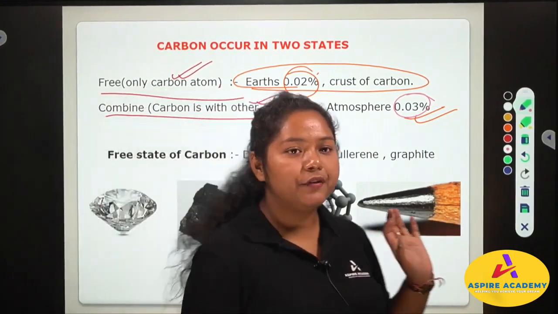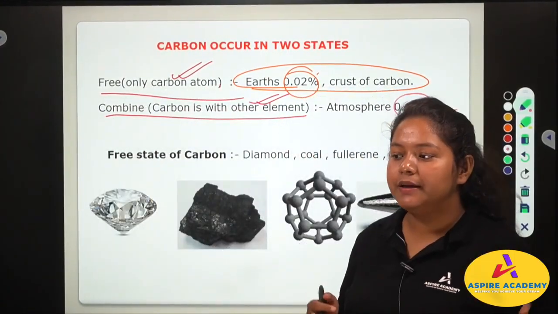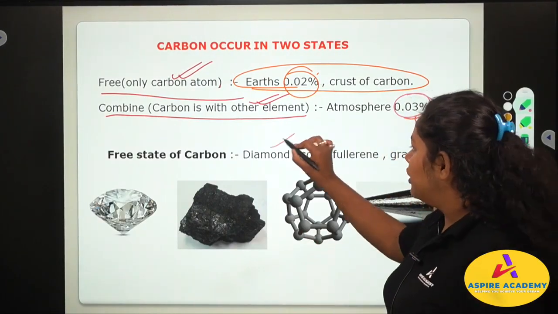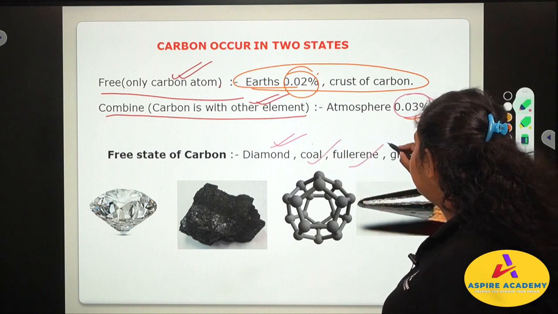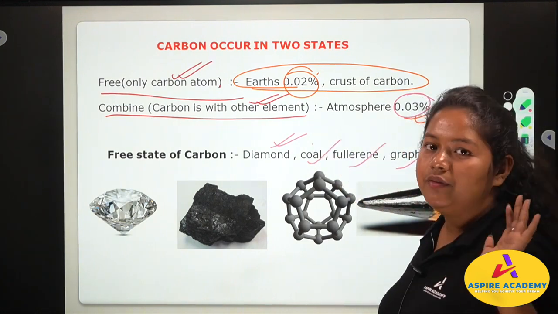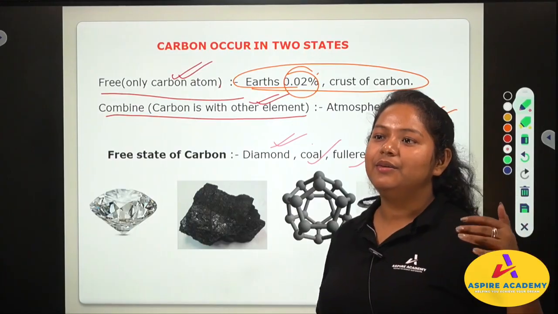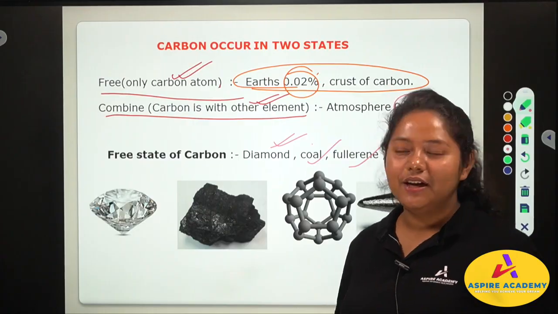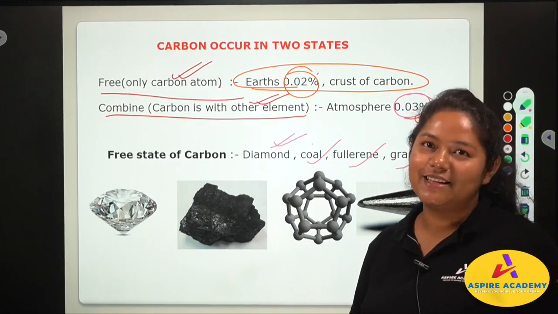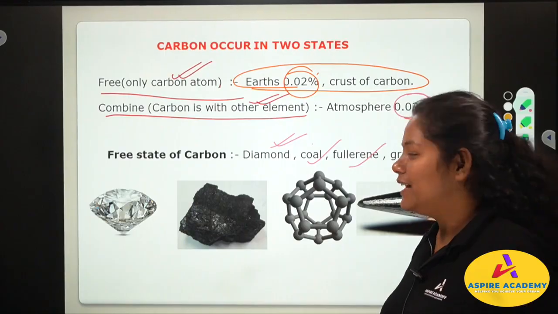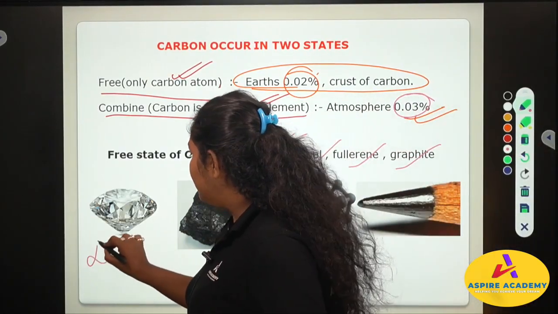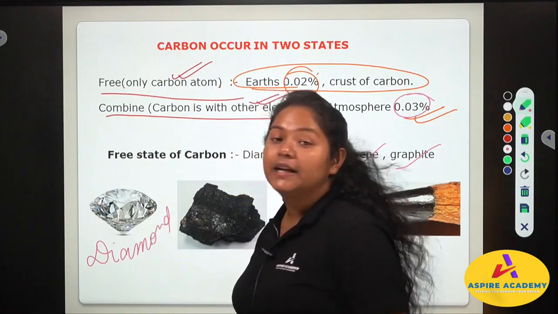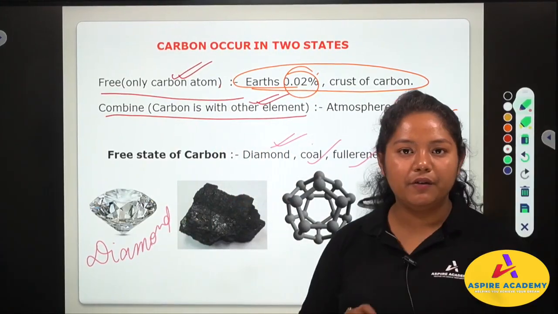Now, free states of carbon, where single carbon is found. Where do we find it? We find it in diamond, in coal, in fullerene and in graphite. Diamond we all know. The ladies have some special affection for diamond. Everyone wants to wear a diamond necklace, diamond pendant, diamond ring and so on. This is also made up of carbon. Diamond is made up of carbon.